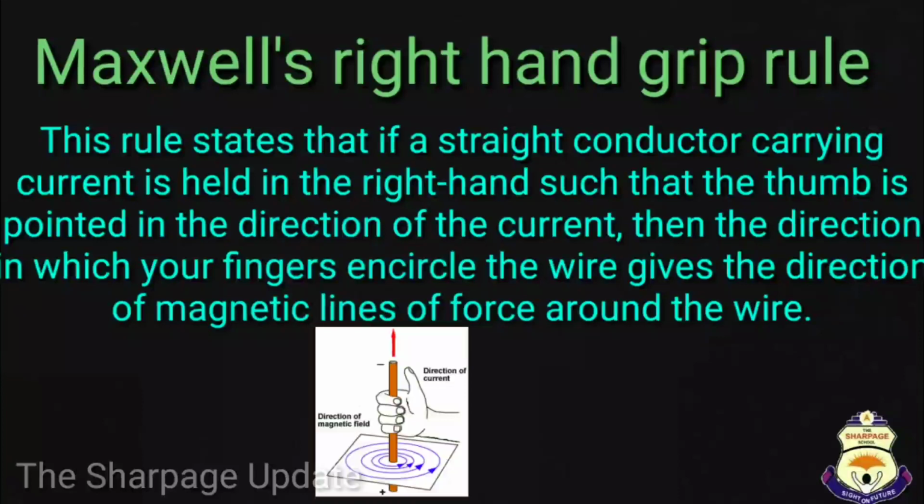And this rule states that if a straight conductor carrying current is held in the right hand such that the thumb is pointed in the direction of the current, then the direction in which your fingers encircle the wire gives the direction of the magnetic lines of force around the wire.